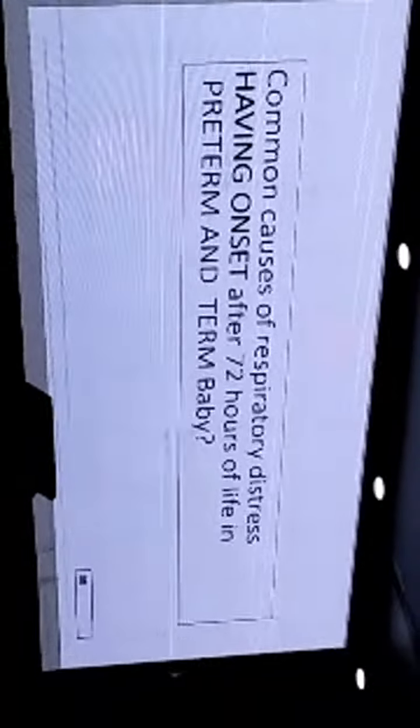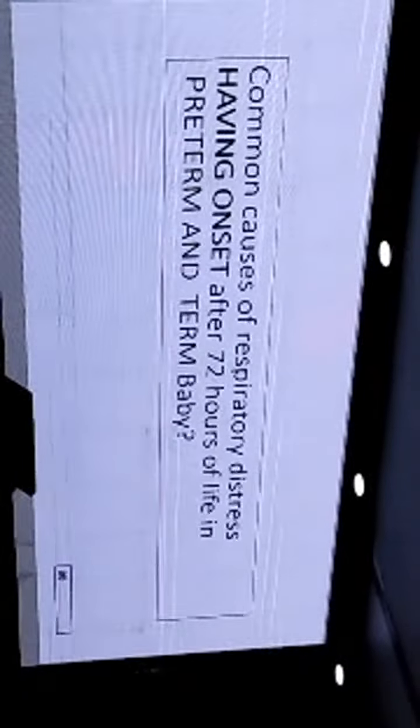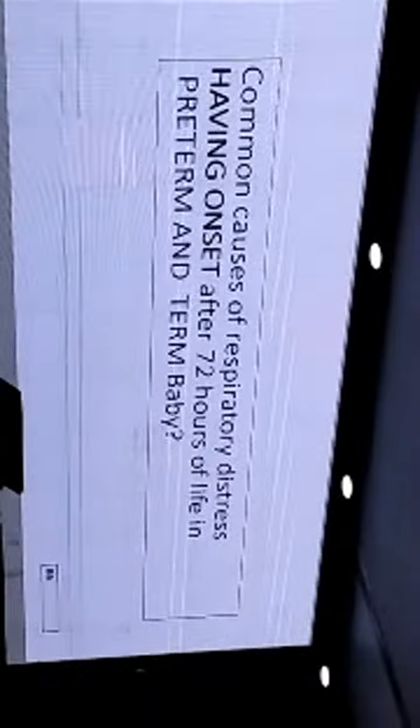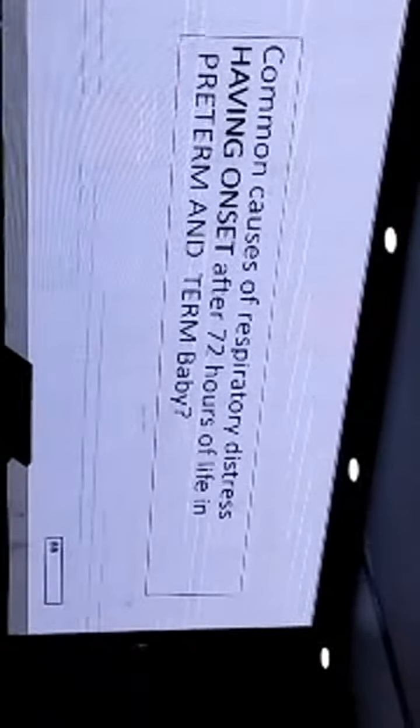So I would like to ask Dr. Boone, what are the common causes of respiratory distress if the onset is after 72 hours, in both preterm as well as term babies? Yes, it is the time where the pediatrician and neonatologist have to think and tell the parents, जो अभी तक तो अच्छा था और अब नया क्या हो गया है. So we have to think of the new causes that present after 72 hours.